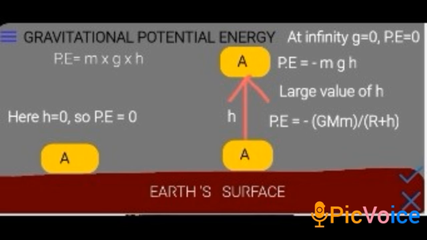So as h goes on increasing, this part GMm upon r plus h goes on decreasing, but because it has a minus sign, it is becoming nearer and nearer to 0. And then at one particular infinity point, what will happen? Earth's gravitational force is not going to act over there and g becomes 0, and therefore PE also becomes 0.